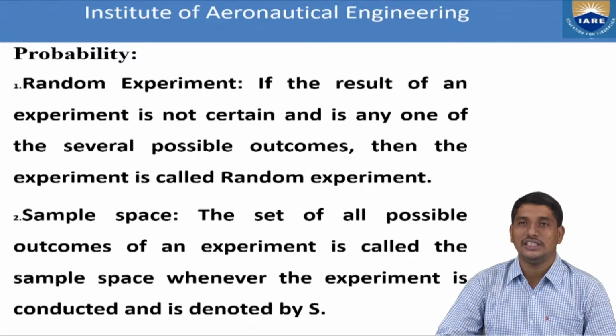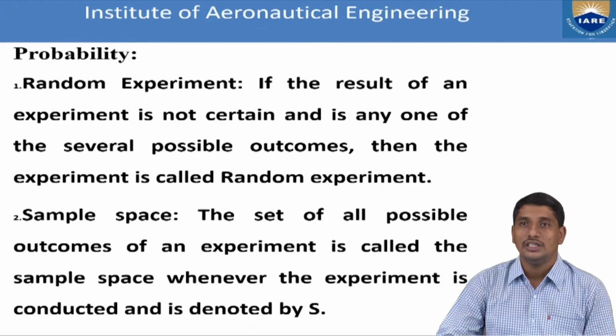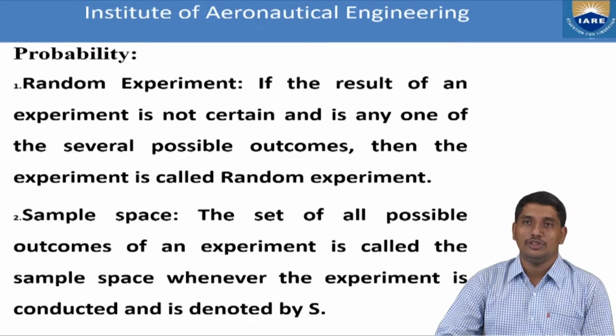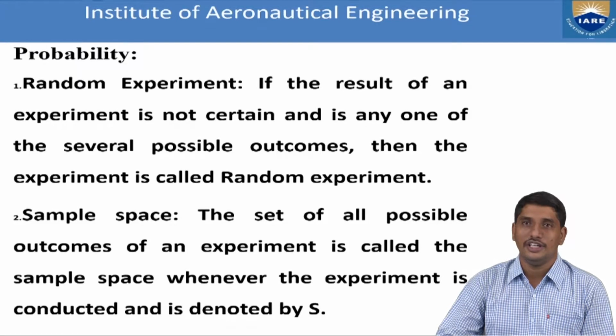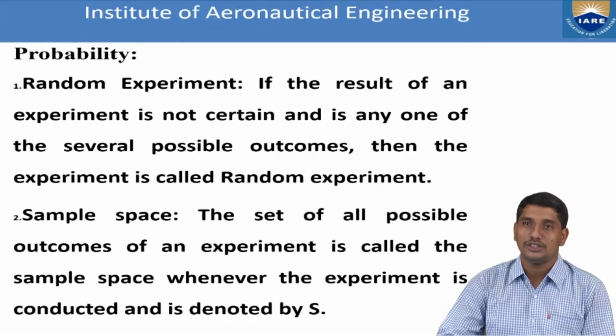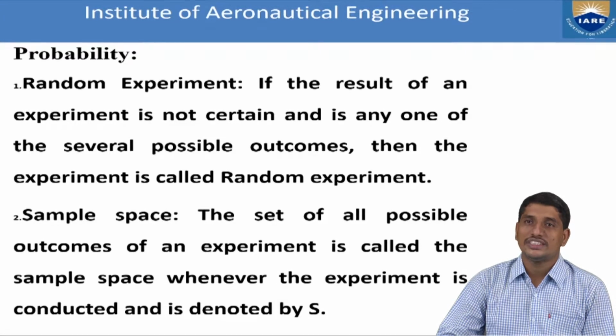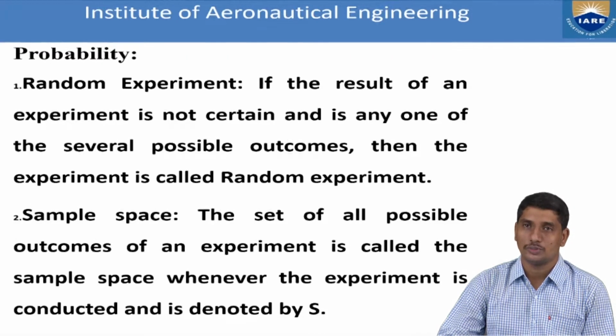The sun rises in the east and the sun sets in the west. These are completely predictable. We can predict them in advance every day with 100% assurance. These are called non-random experiments. So non-random means the experiments whose results can be predicted with 100% assurance.